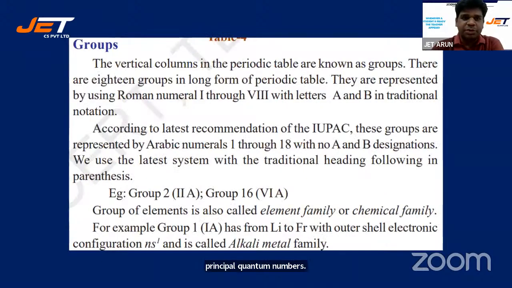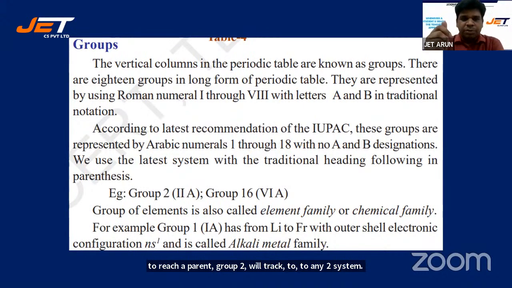Right. So let's see what groups are. The vertical columns in the periodic table are known as groups. There are 18 groups in the long form of the periodic table. They are represented using Roman numerals from 1 to 8 with letters A and B in traditional notation, students. But according to the latest recommendation of the IUPAC, these groups are represented by Arabic numerals 1 through 18, instead of A and B designations. We use the latest system with the traditional heading following in parentheses. So if we say group 2, in the bracket we show 2A. Group 16 is nothing but 6A.